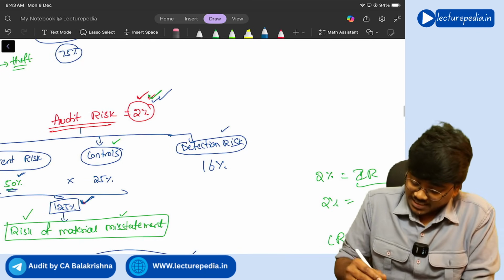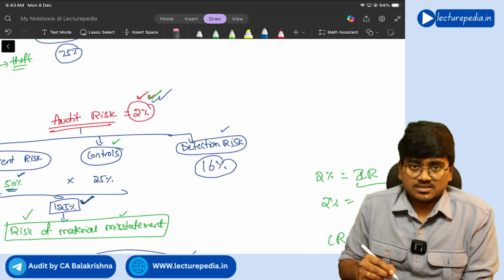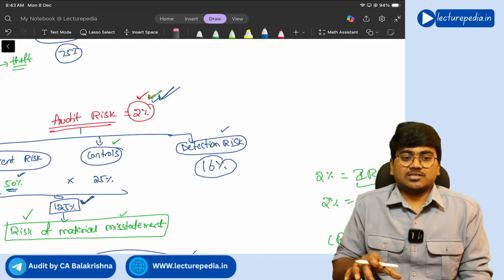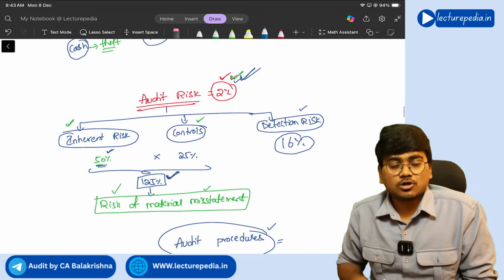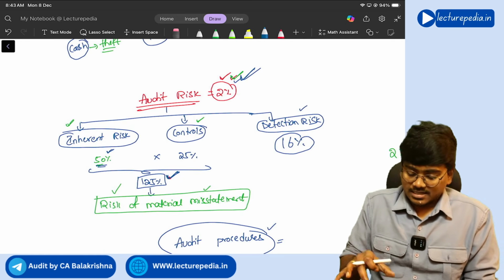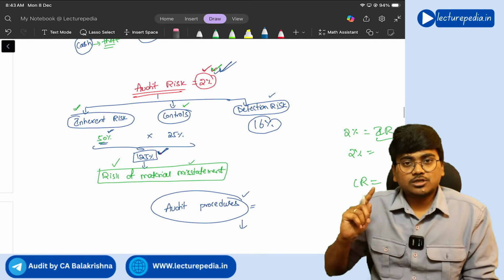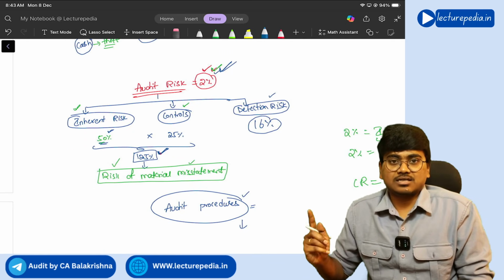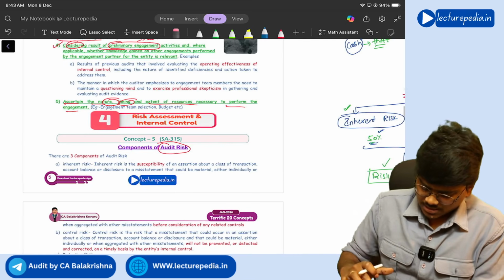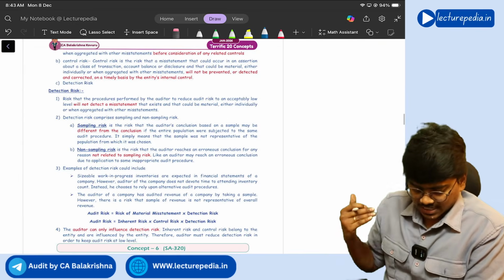So if detection risk is 16%, then his audit risk reduces to 2%. Understood the concept? So this is the concept of audit risk, and this is how different components of audit risk will work. Understood? So the same thing you can find here as an explanation.